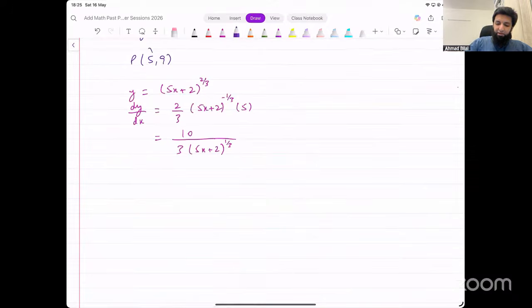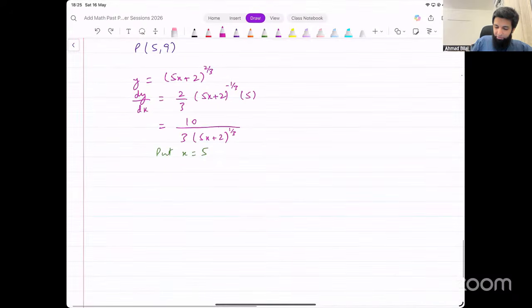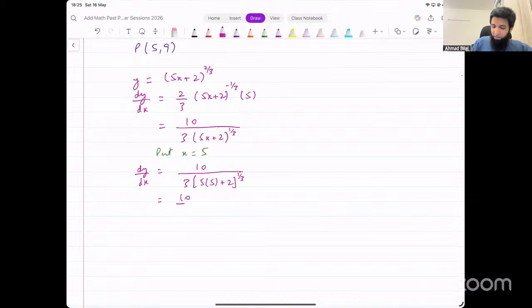We want to find the gradient at this particular point. For that, I can input x equal to 5 in this derivative. Let's see what this turns out to be. dy over dx gives us 10 over 3 times 5 into 5 plus 2, whole raised to power 1 over 3. Now, in the denominator, we have 3 here.